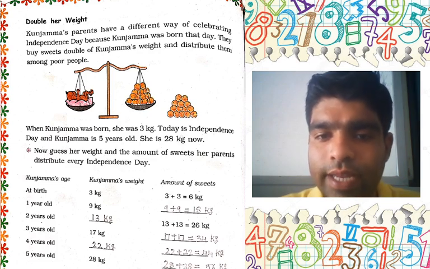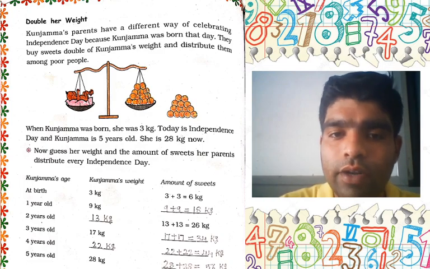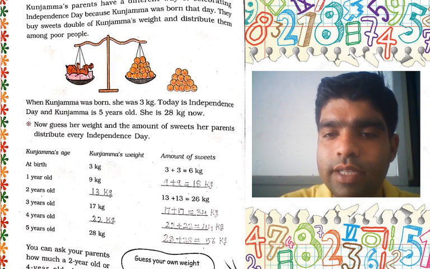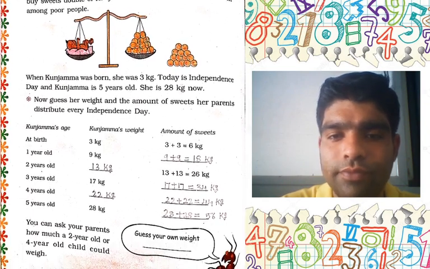This is our 28 kg. Definitely we have to find out the double weight. This is our 28 plus 28. Your answer is 56 kg.